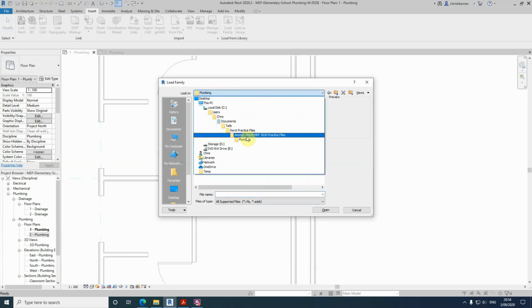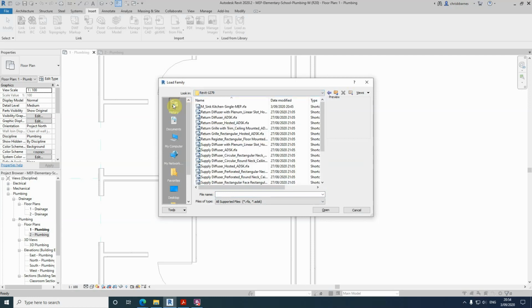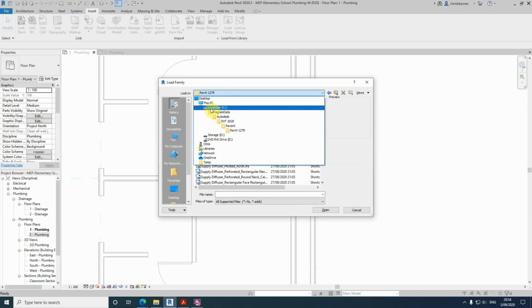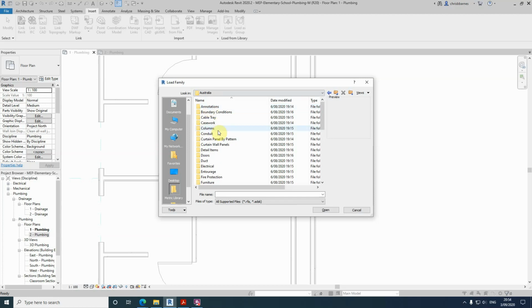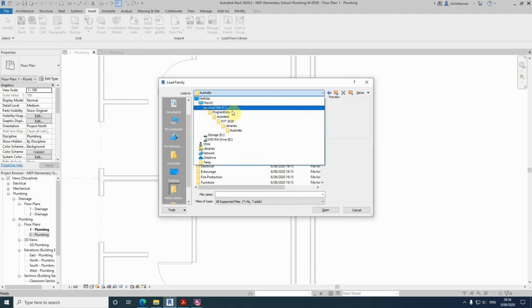Because last time we chose one of our own files from our own libraries, to go back to the Autodesk library you can use your history here, and what we need to look for is local disk, program data, Autodesk, RVT 2020, which is what we've got, or the version of Revit that you're using, libraries, and then Australia.